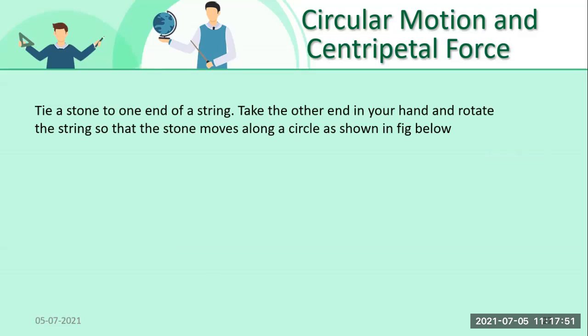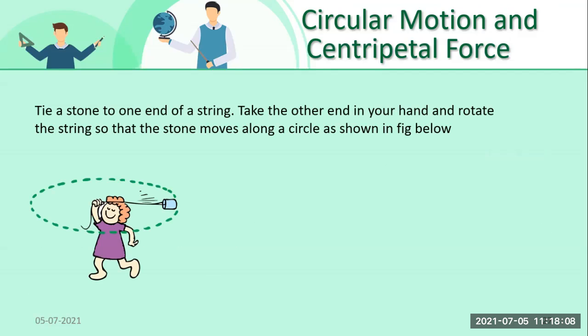Now, for your better idea, we will see this. Tie a stone to one end of a string. Take the other end in your hand and rotate the string so that the stone moves along a circle, as shown in the figure below. Now see, a stone tied to a string is moving along a circular path, and its velocity is in a tangential direction.